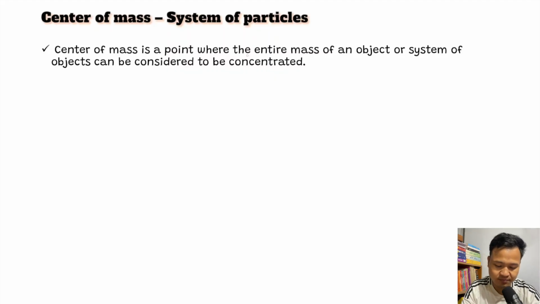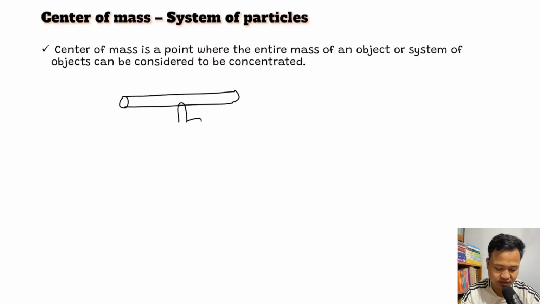Or you can say the point where the entire mass of the object or the system can be considered to be concentrated. Suppose I have a rod here. So how will you balance it with your finger? Let's say you try to balance this. This is possible if you put your finger here.